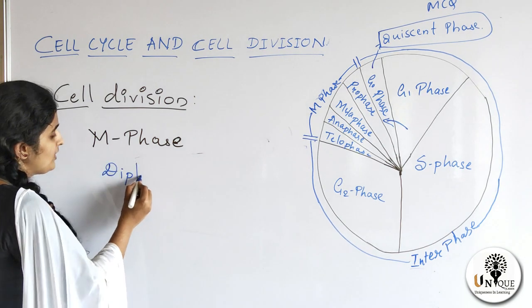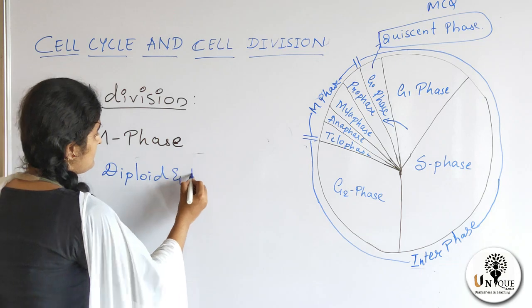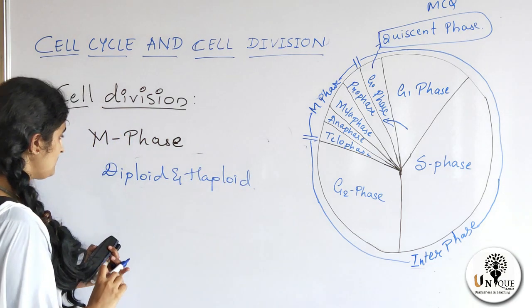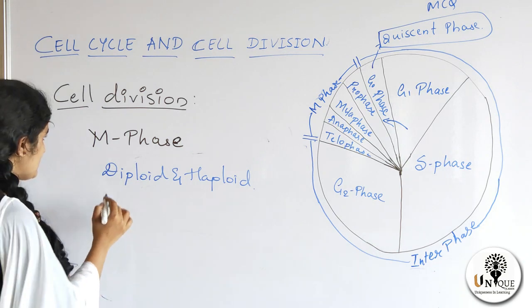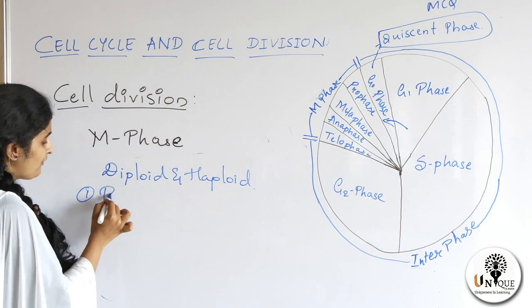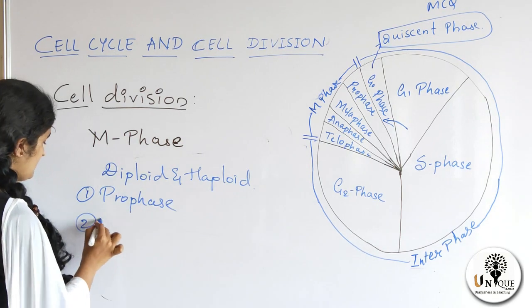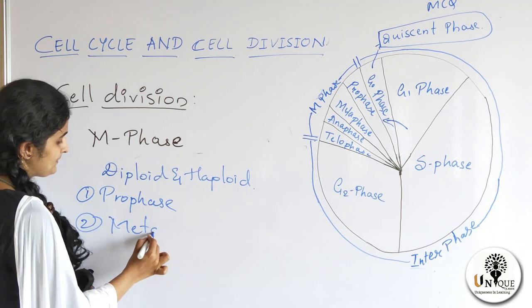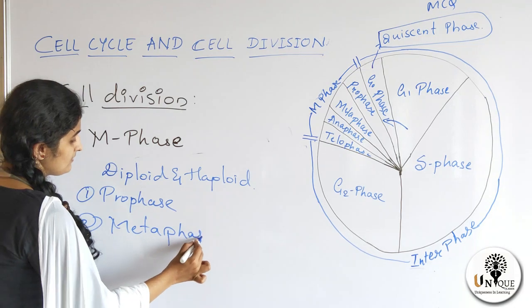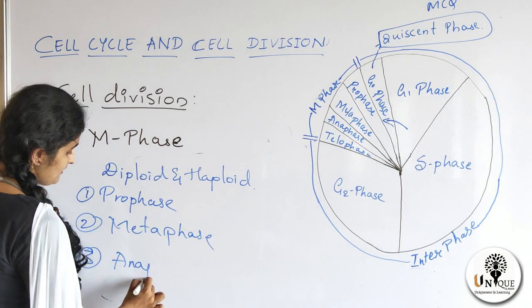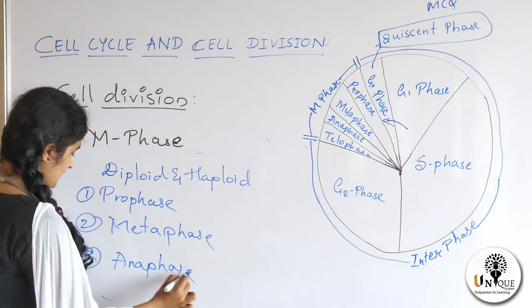Diploid and haploid, both the cells. So there are 4 stages in M phase. First is prophase. Second is metaphase. Third is anaphase. And the last one is telophase.